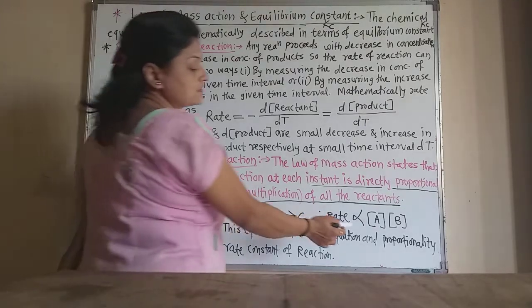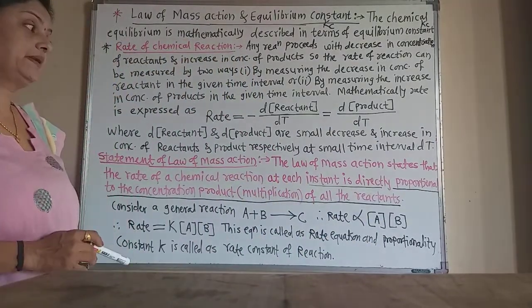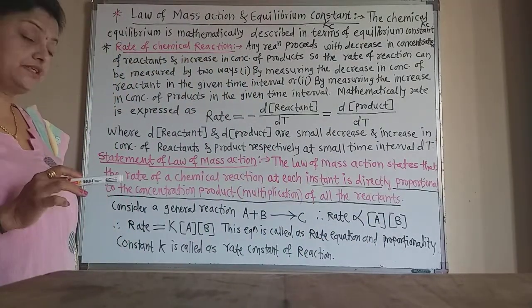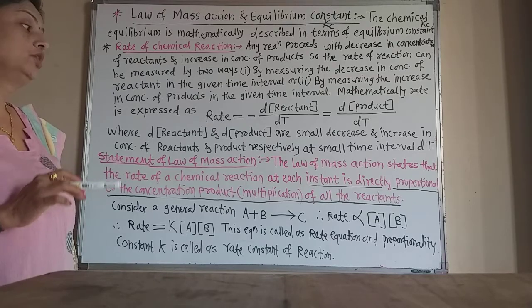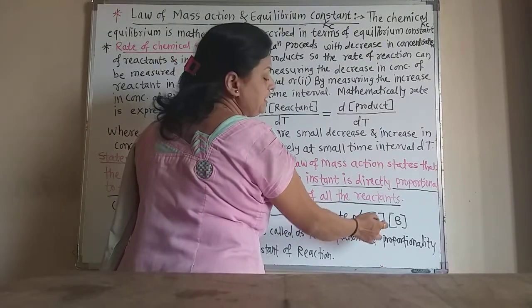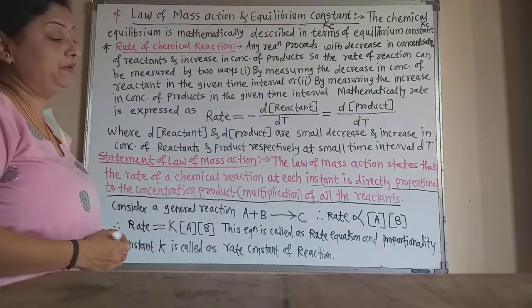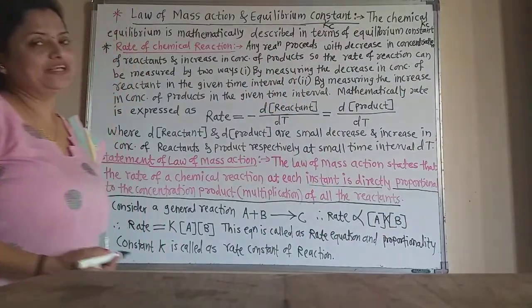Now this is the concentration of A and this is the concentration of B. In the square brackets, the substances are denoted, which means that is the concentration. So rate is directly proportional to the concentration of A into concentration of B. Now this is the product of the concentrations of the reactants.